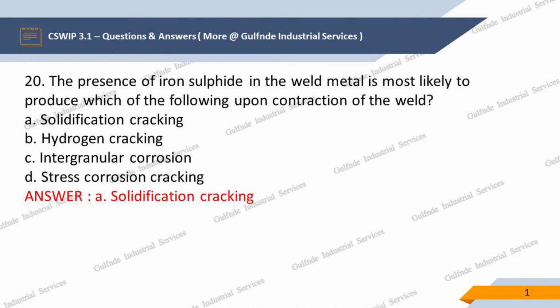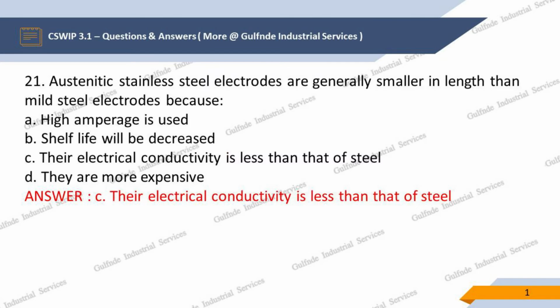Question 20. The presence of iron sulfide in the weld metal is most likely to produce which of the following upon contraction of the weld? Options are: A. Solidification cracking, B. Hydrogen cracking, C. Intergranular corrosion, D. Stress corrosion cracking. Our answer is A. Solidification cracking.